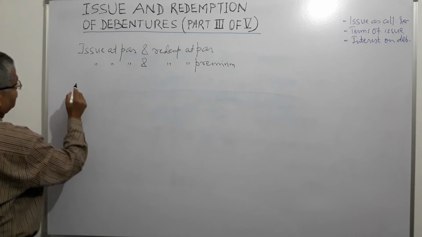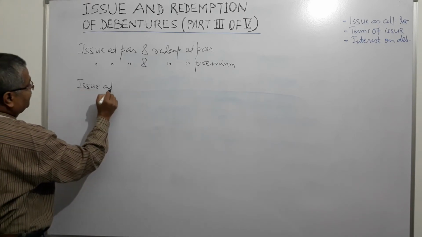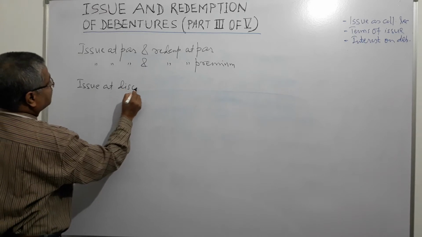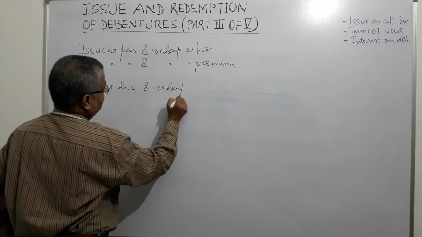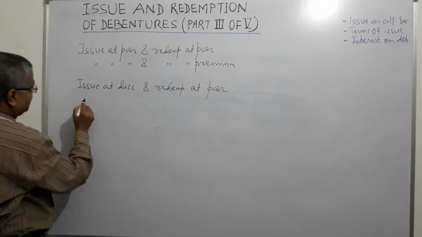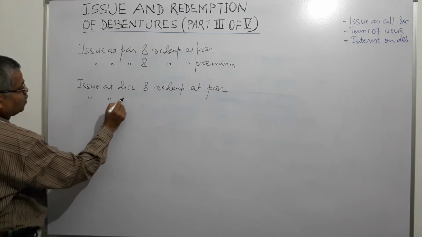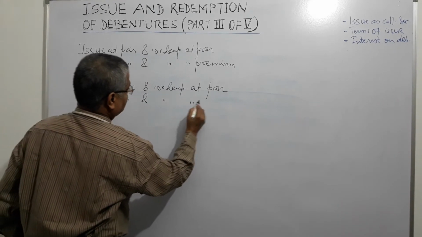Now, second one, issue at discount and redemption at par. Then issue at discount and redemption at premium.